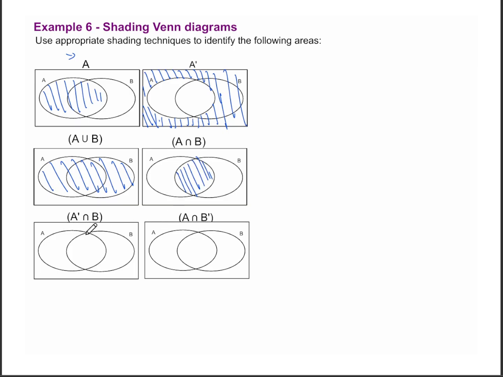Then we're told to shade A complement intersection B, and we just did that, and that was the part of B that has nothing to do with A, this here. And this is the opposite, the part of A that has nothing to do with B. Why? Because we are looking at not B, and we are looking at A, which is just this part right here.